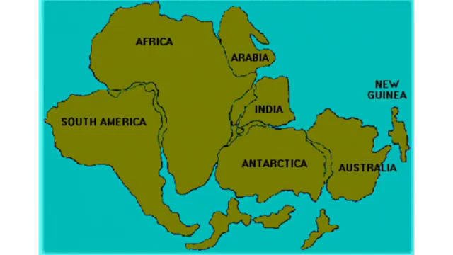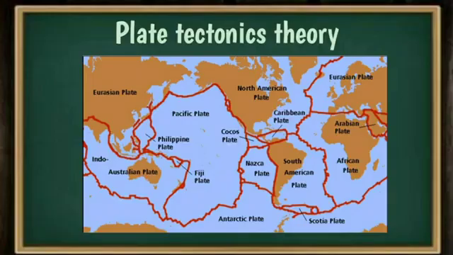Okay, after careful observation, geologists concluded that all the continents and oceans are situated on a massive base of rock called plates. So, it is nothing but the oceans and continents are situated on a plate.